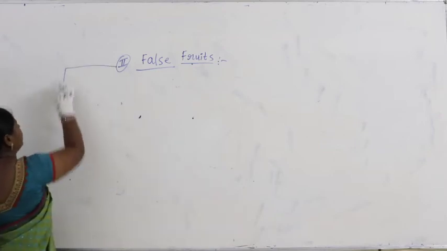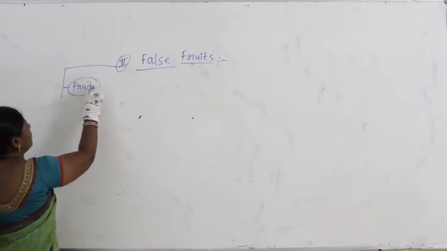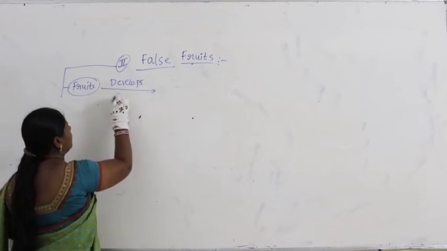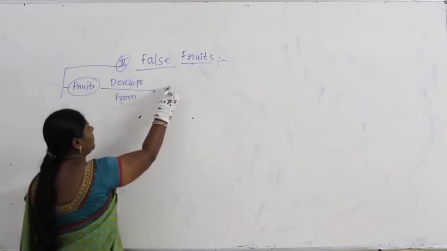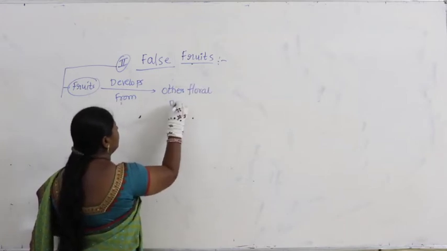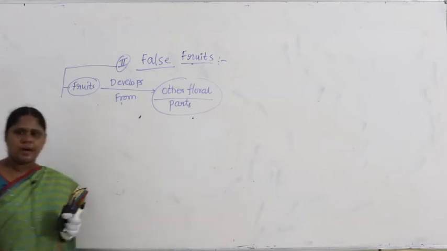In this case, fruits get developed from other floral parts. Which are the other floral parts we get here?